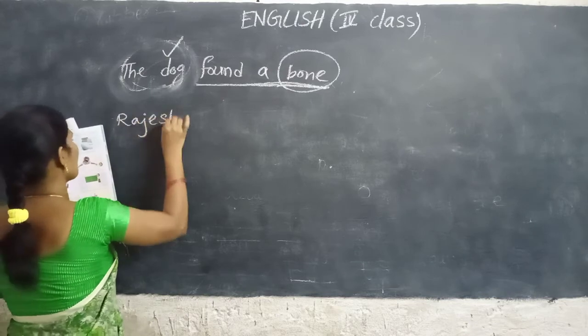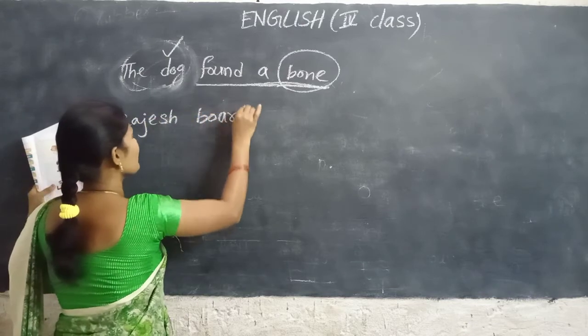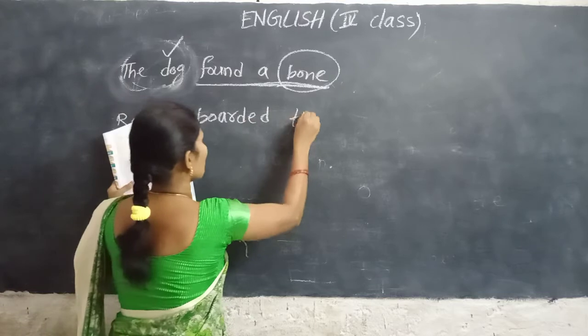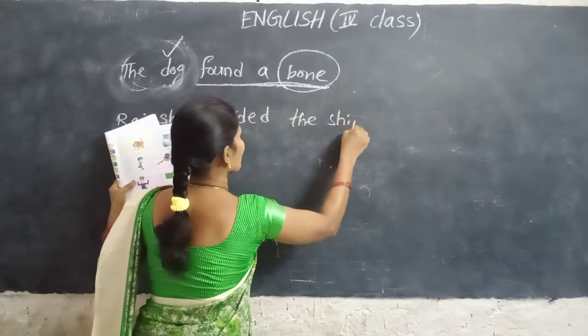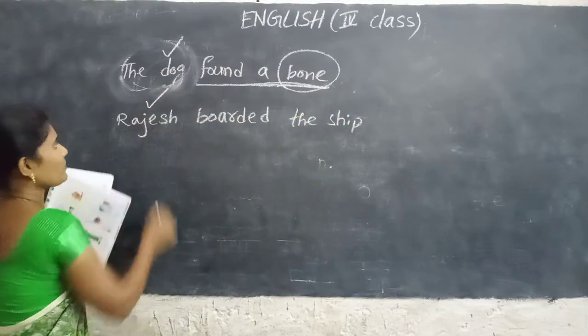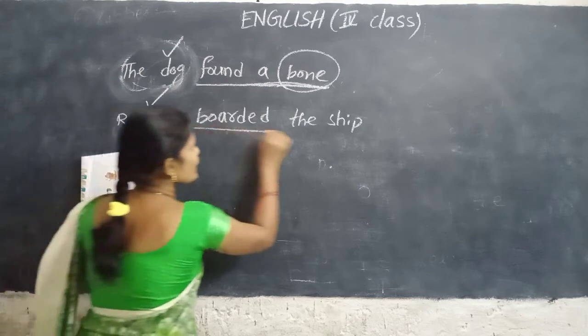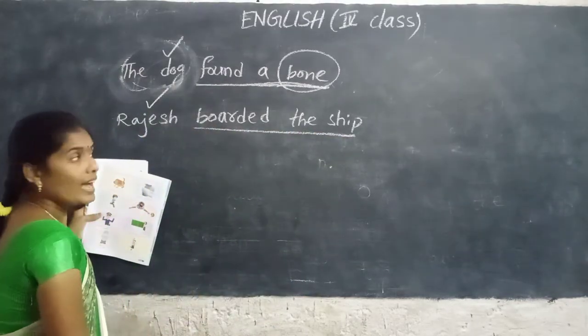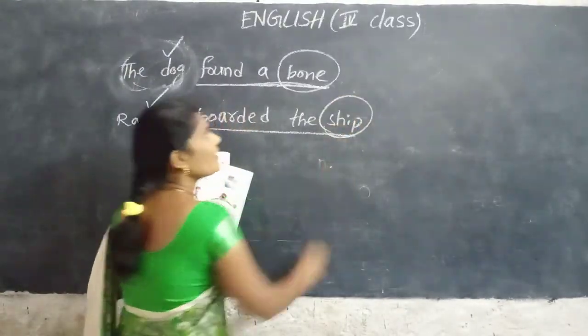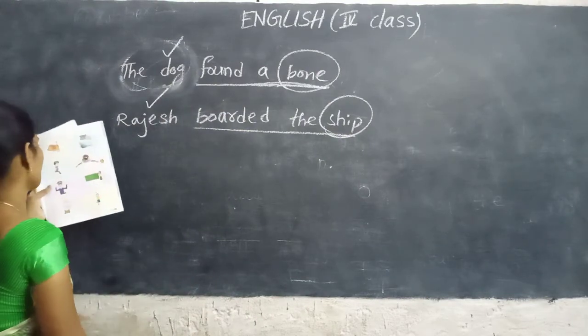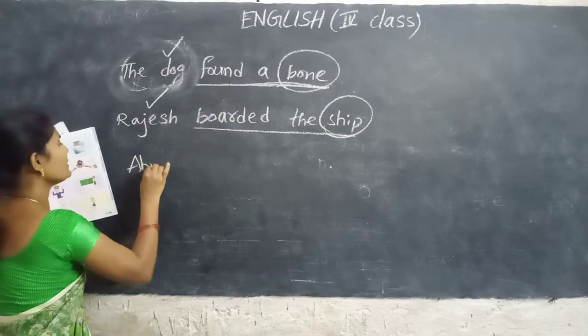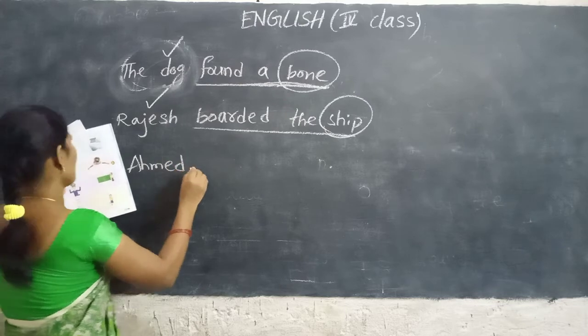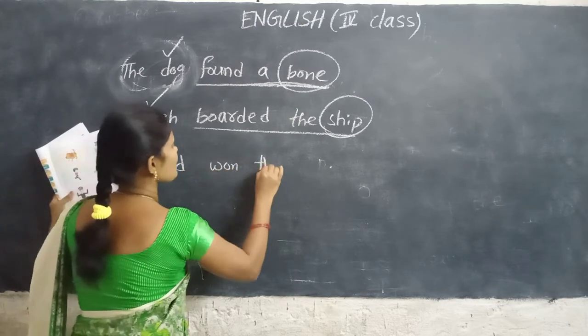Rajesh boarded the ship. Rajesh, keep a tick mark. This is the subject. This is the predicate. And the ship is the object. Ahmad won the race.